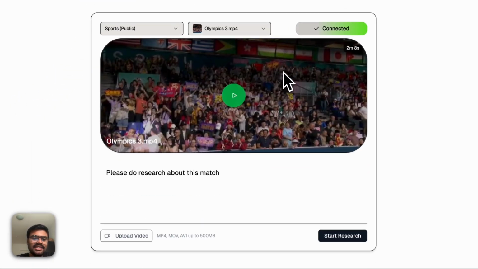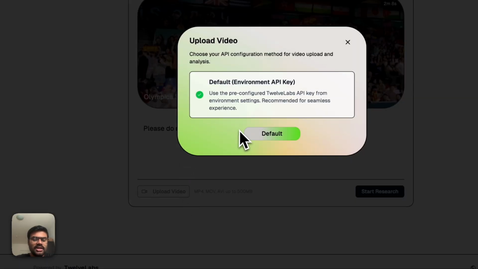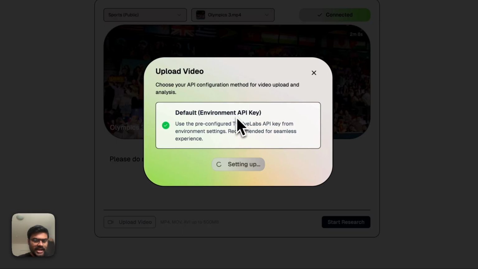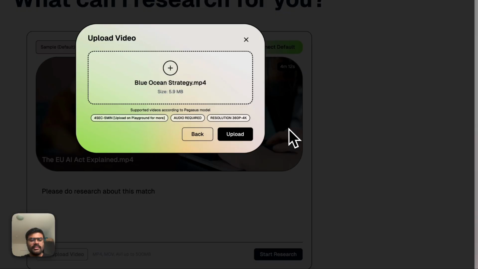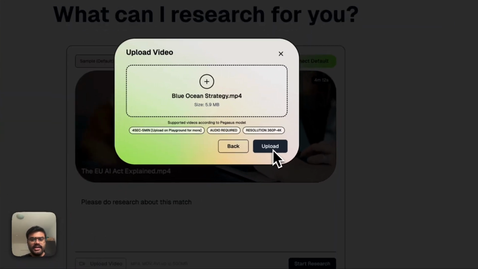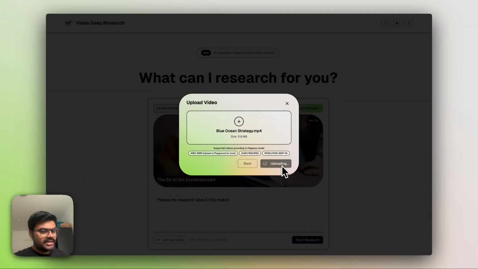The last step is upload video. Say I just want to upload a video: this whole system is configured by default, meaning the API key is taken from the environment. For ease of use, if you don't have an API key, you can still use it very easily by using the default mode, and I can upload any video. Let's say I'm uploading a blue ocean strategy video, and here is the upload. While the upload is happening, let's have a look at the code and the architectural flow.